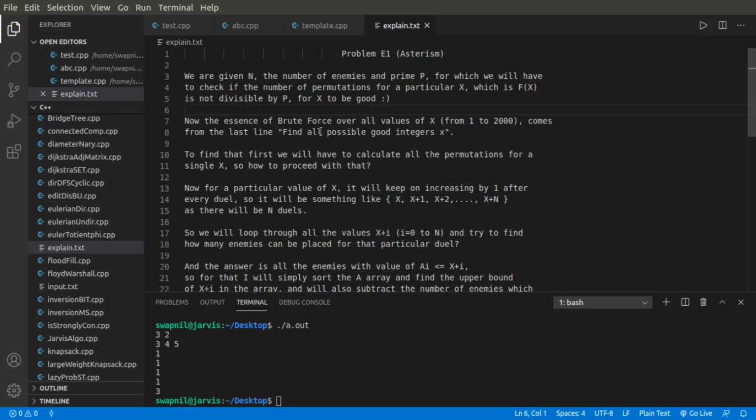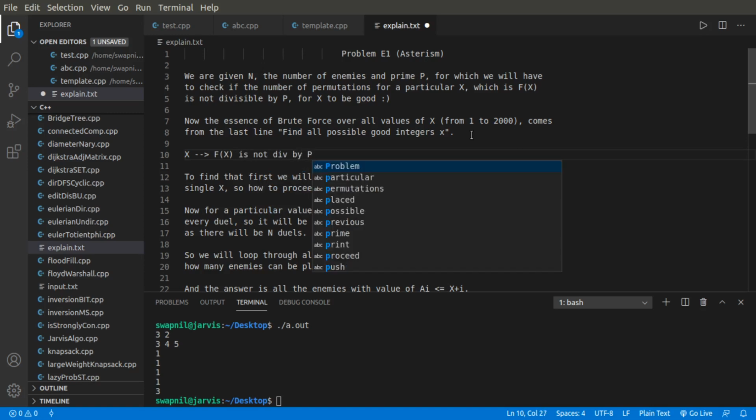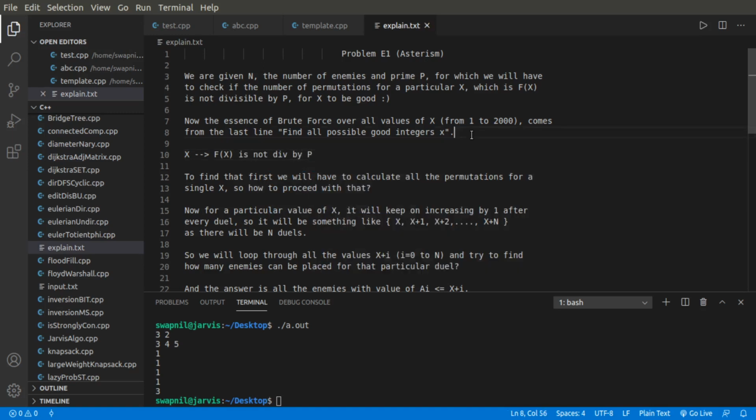So to find all the possible good integers x, I'll obviously have to brute force over all the values of x, and we'll have to check if my particular value of x is giving me some f(x), which is the total number of valid permutations where Yuzu is winning the duels, that is not divisible by my prime number p. Okay.